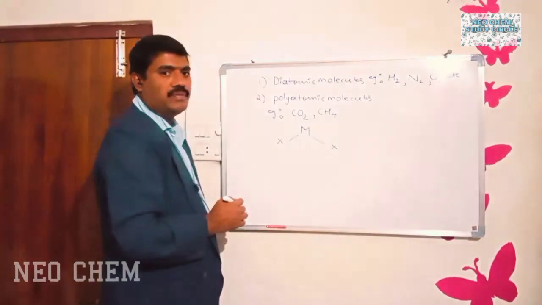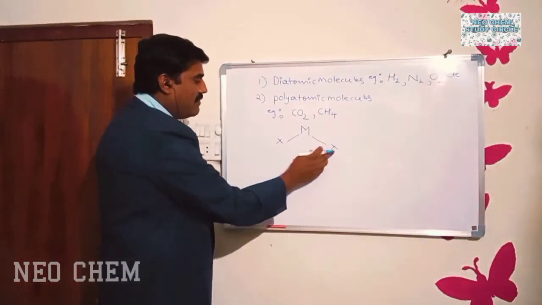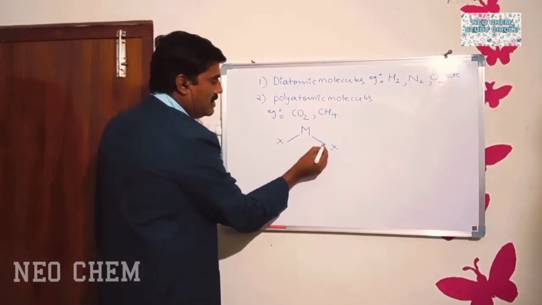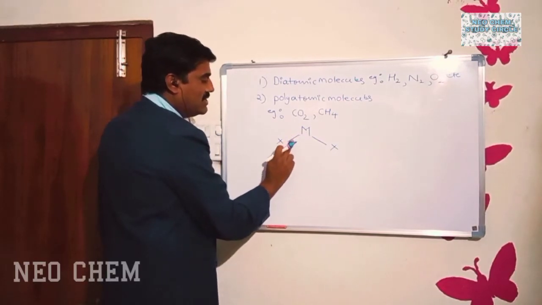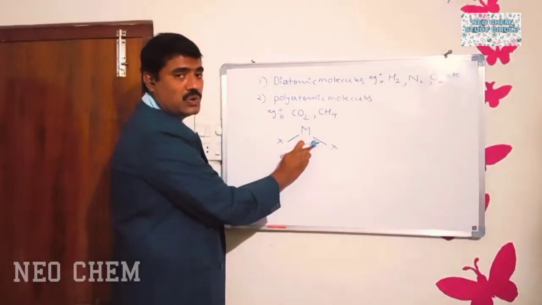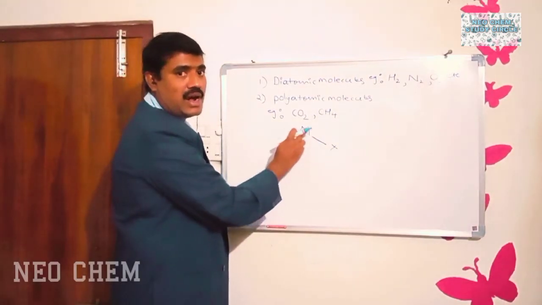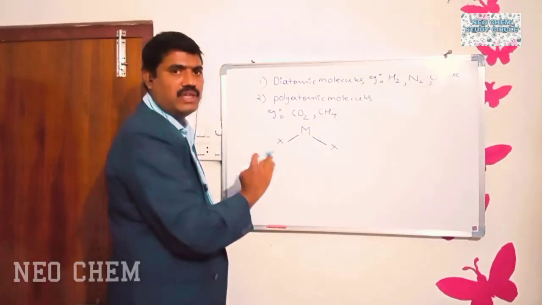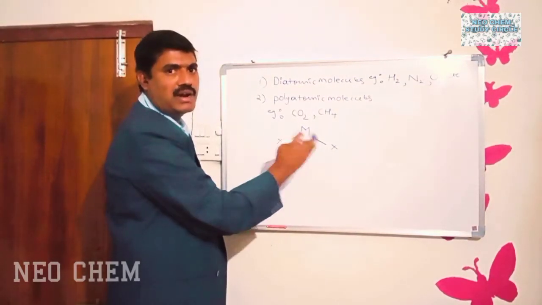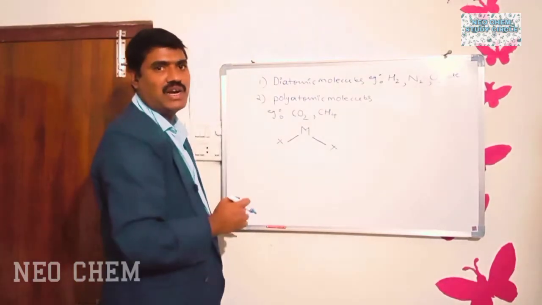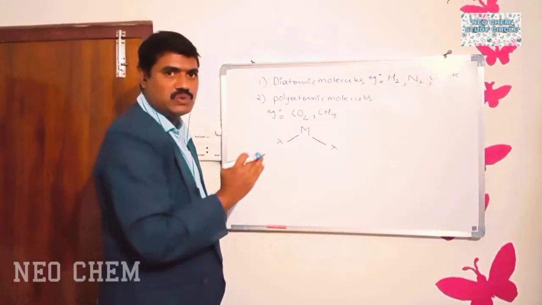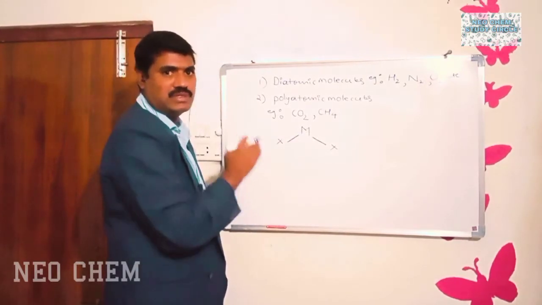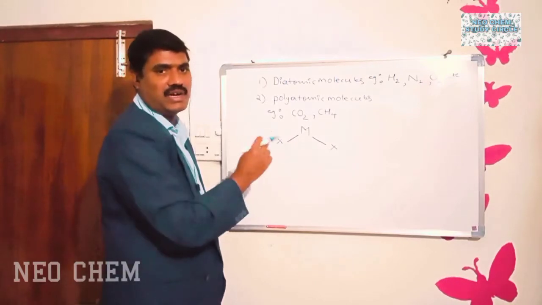In this molecule, each X atom is having only one bond, but the atom M is having 2 bonds. So central atom means an atom which is having more number of bonds with other atoms in a polyatomic molecule is called central atom. Such atom is called as central atom.